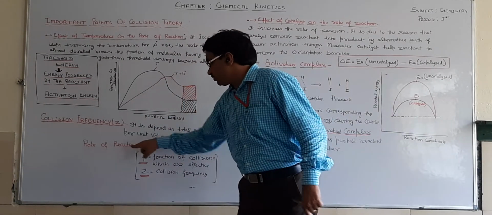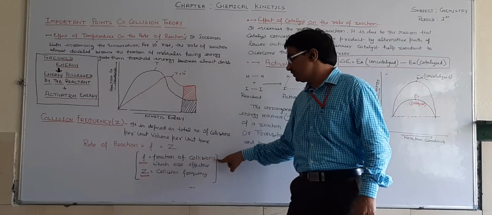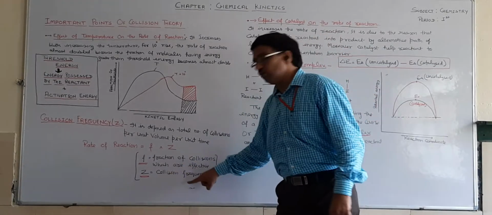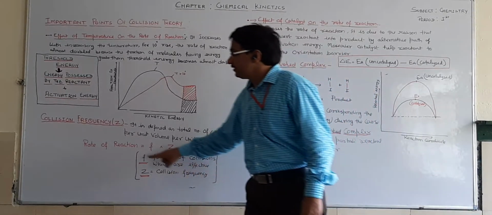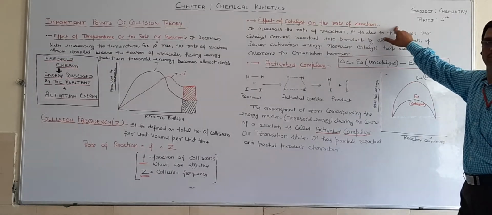So the rate of reaction is f times Z. What is f? f is the fraction of collisions which are effective, and Z is the collision frequency.